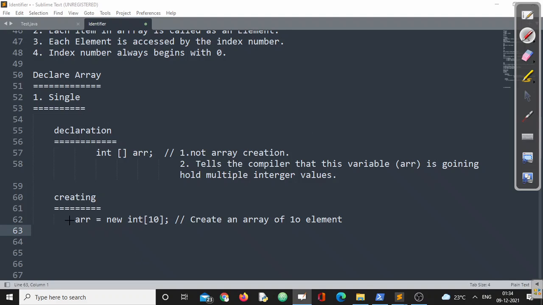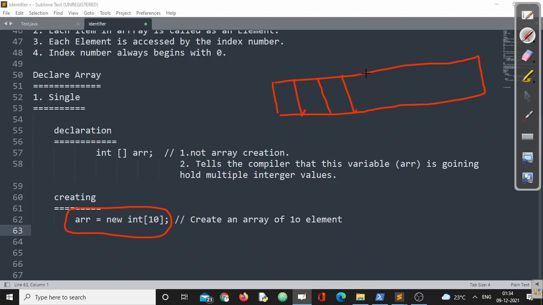Listen very carefully. Once this particular line is invoked in a Java program, memory will immediately be reserved for 10 integer values, right? As you know, each integer value requires 4 bytes. So here we require 40 bytes. The first index will be 0, as we have discussed. The next one will be 1, the next one will be 2, and it will go up to the last one, which should be 9. So immediately one array will be created in memory of 10 cells, and each of the cells is of type integer.